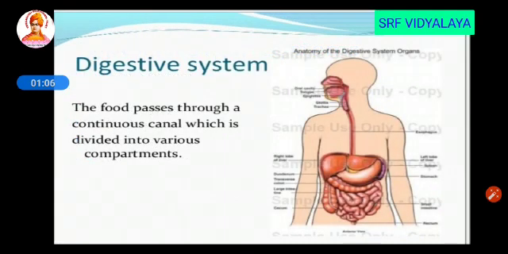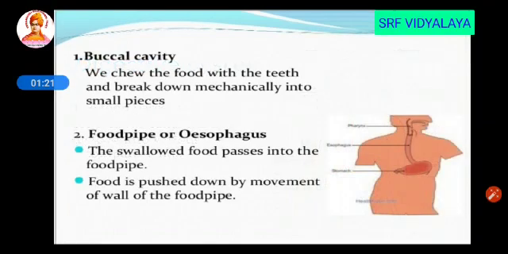The first one is the digestive system. The digestive system is the process where the digestion takes place. Here the food material is broken down into small pieces to obtain energy. The first digestion takes place in the buccal cavity. Buccal cavity is nothing but your mouth, where the food materials are broken down into small pieces mechanically with the help of teeth. The next one is food pipe or esophagus. After chewing, the food is swallowed through the food pipe and then it will move to the stomach.